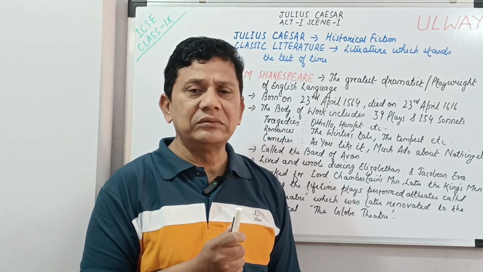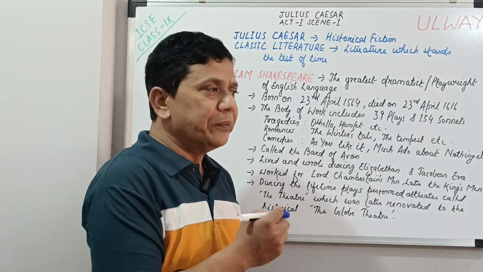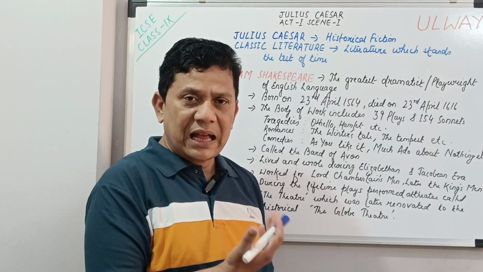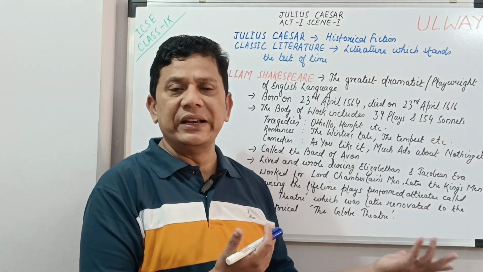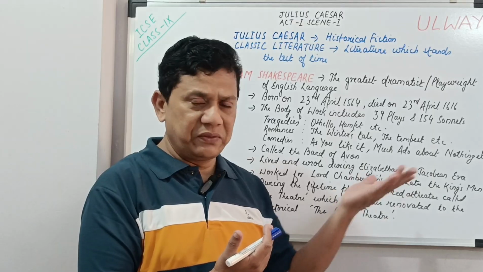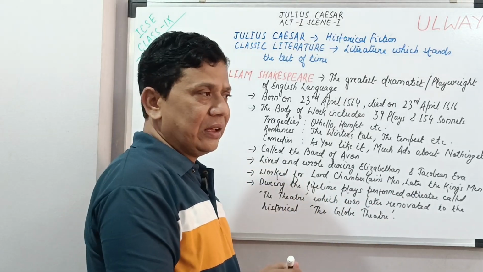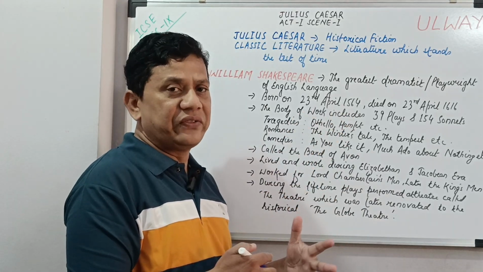Bard of Avon. The meaning of bard as we use it today is a great poet. And Shakespeare was undoubtedly a great poet. His sonnets are very beautiful. So he is called the Bard of Avon, and Avon, because he was born at Stratford upon Avon.